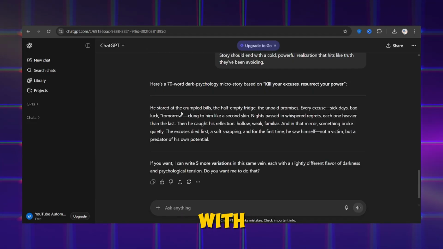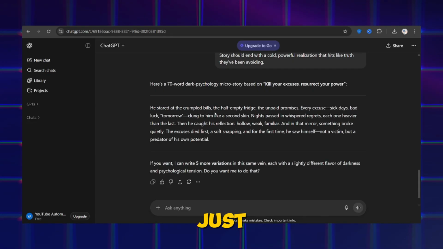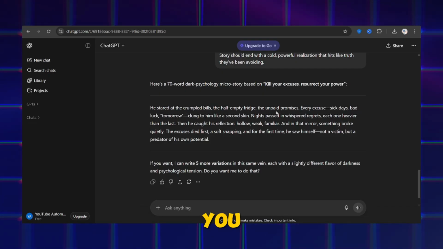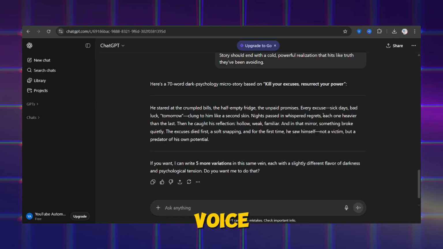And if you don't vibe with the first version, no stress. Just regenerate it and ChatGPT will give you a fresh one. After you lock your script, the next step is voice generation.